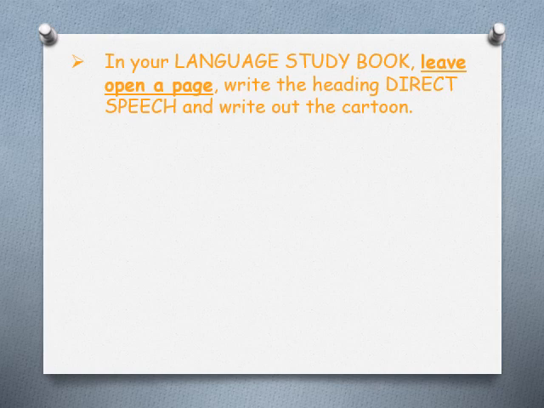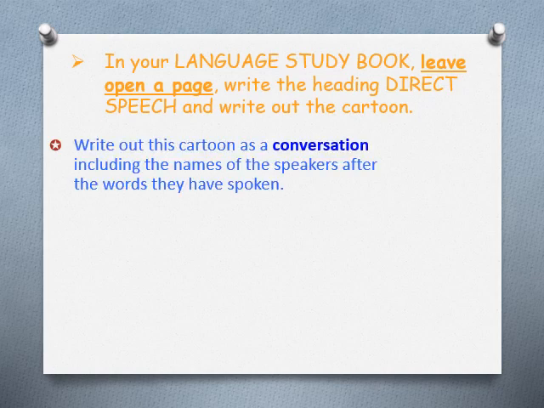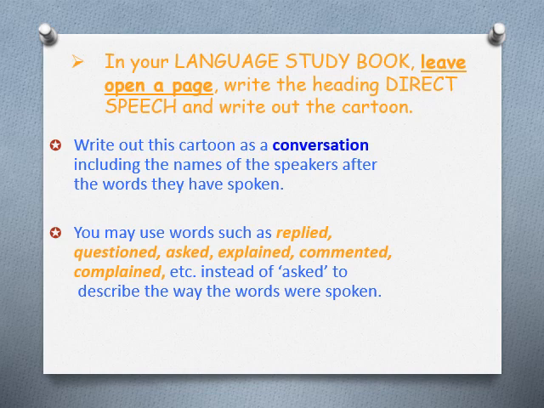So now, in your language study book, leave open a page, write the heading Direct Speech, rule off, and then write out this cartoon as a conversation, including the names of the speaker after the words they have spoken. So you will need to use Lucky and Abigail. You may use words such as replied, questioned, asked, explained, commented, complained, etc., instead of just plain ordinary asked, to describe the way the words were spoken.